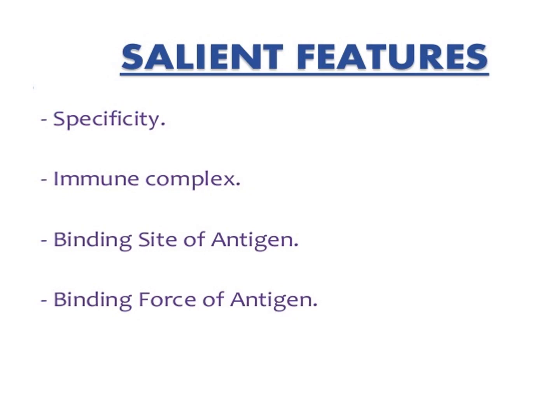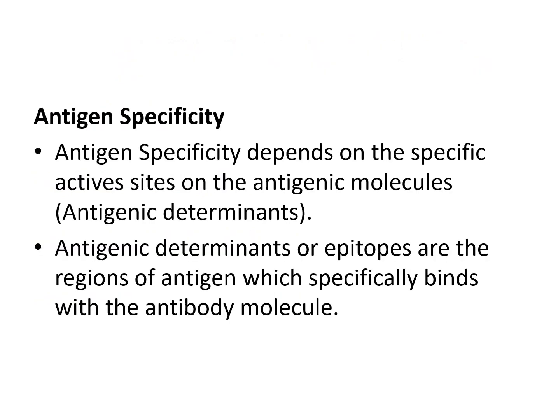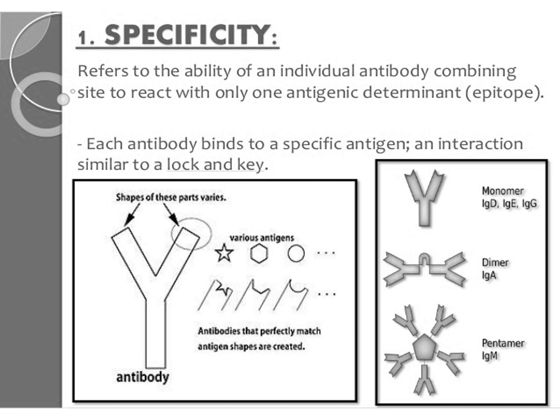So we have some salient features of antigen, like specificity, immune complex, binding site of antigen, and binding force of antigen. Antigen specificity mainly depends on a specific active site on the antigenic molecule, that is the antigenic determinant. Antigenic determinant, or epitope, is the region of the antigen which specifically binds with the antibody molecule. You can see here, specificity refers to the ability of an individual antibody combining site to react with only one antigenic determinant. So each antibody will bind to a specific antigen, an interaction which is similar to that of lock and key.